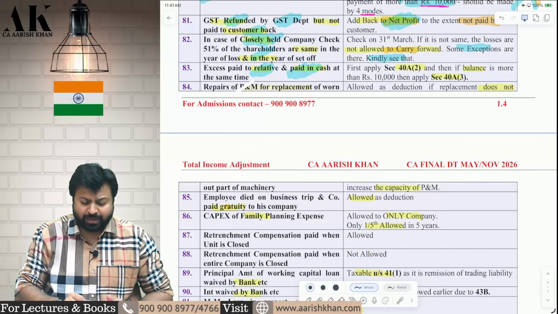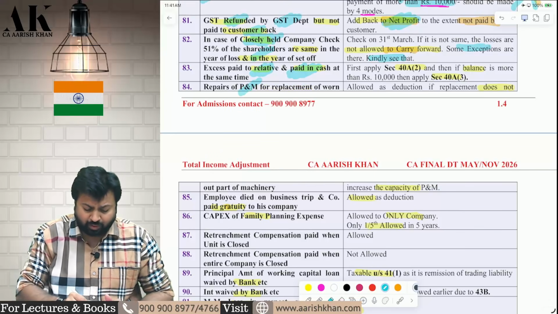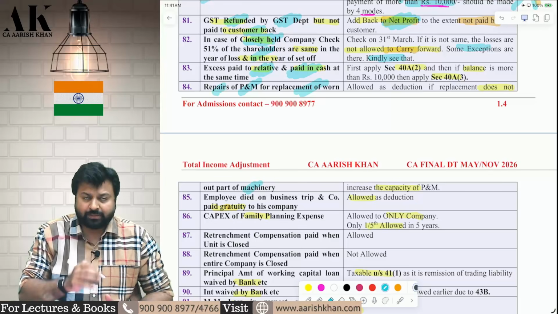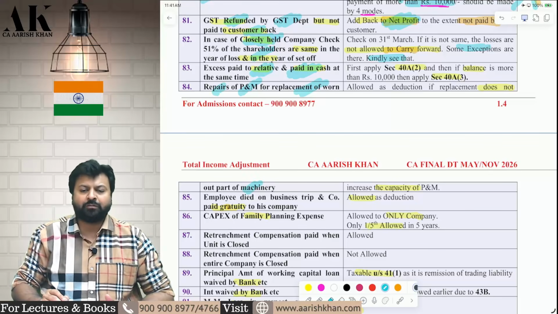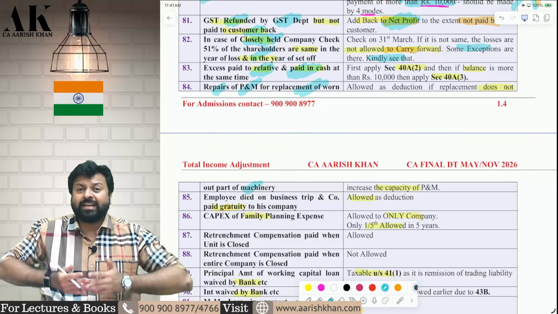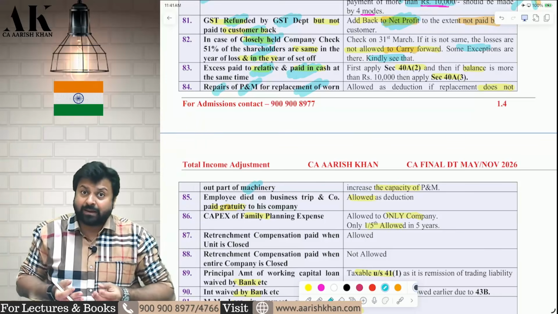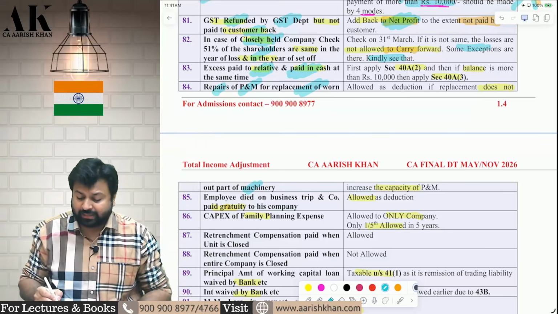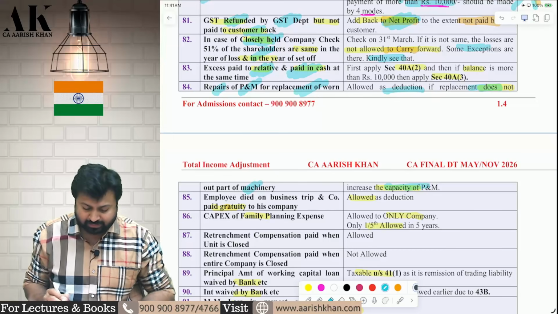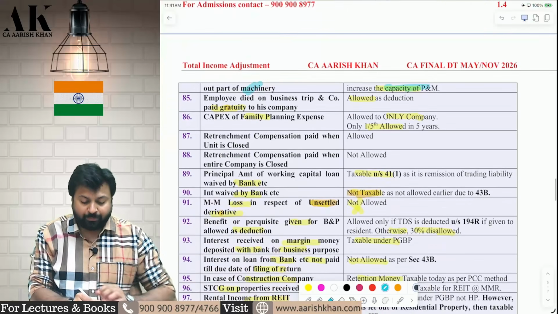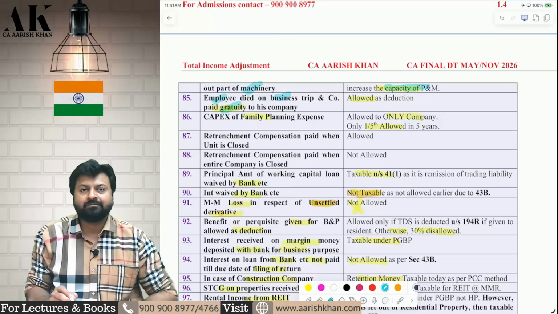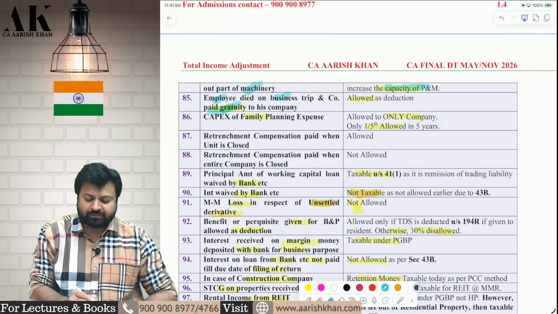You are doing some repair to plant and machinery for replacement of worn out parts of the machinery. So if you are doing some repairs to plant and machinery for replacing the worn out part of the machinery, and the capacity of the machinery is not increasing, you can claim that as a revenue expense under the income tax law, under section 31. Now, your employee was on a business trip and he died. So out of gratitude, you paid some money to his family, so it is allowed.